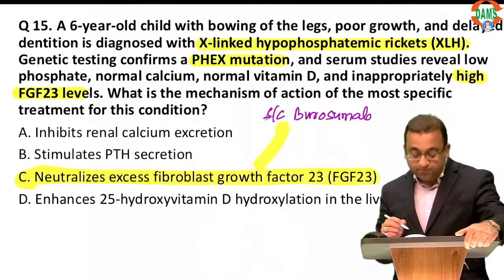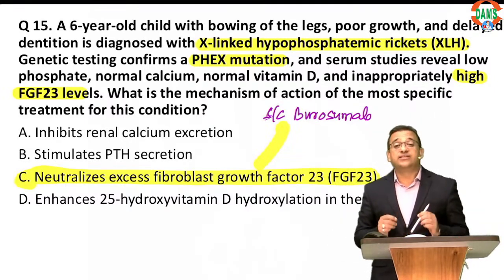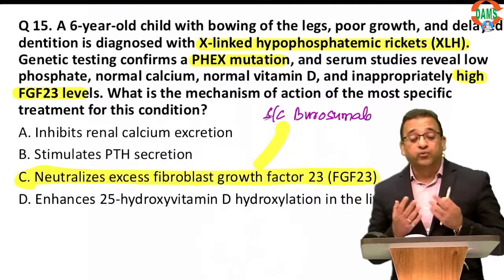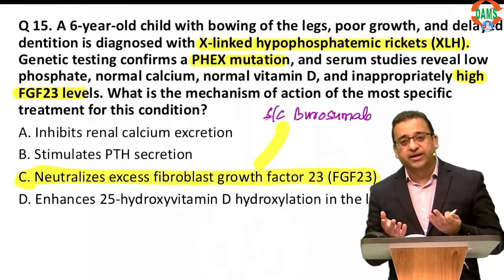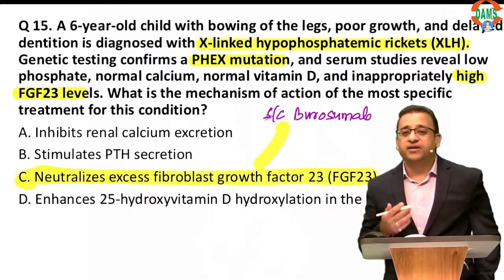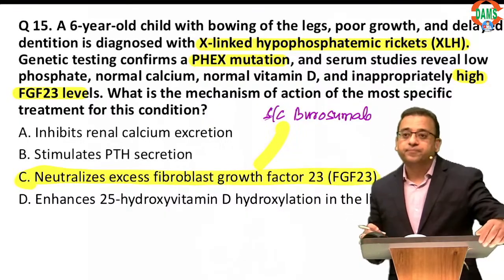It is a humanized monoclonal antibody against FGF23. So burosumab is recently approved by the US FDA. In America and Europe, every hypophosphatemic rickets patient gets burosumab. But in India, it's a very costly medication. It costs something like 14 lakhs every month.